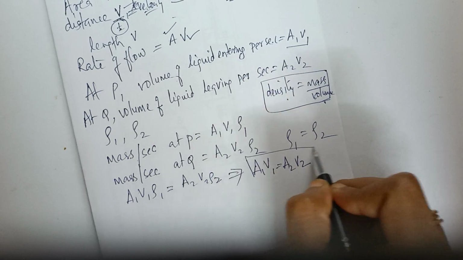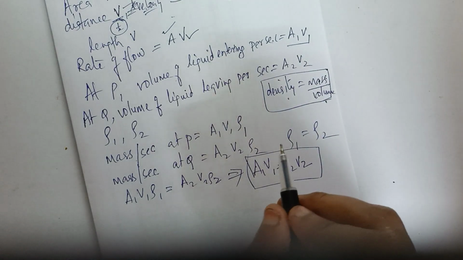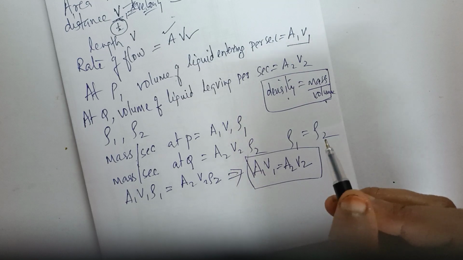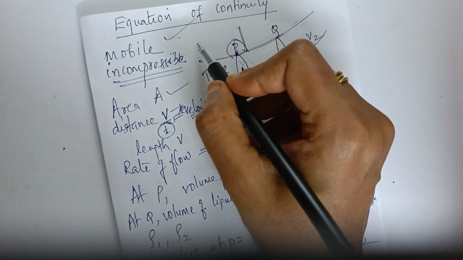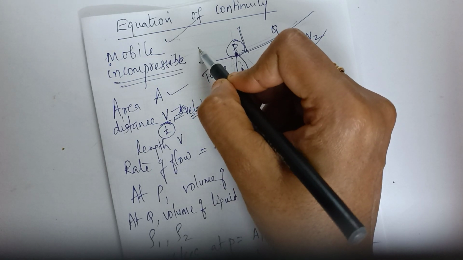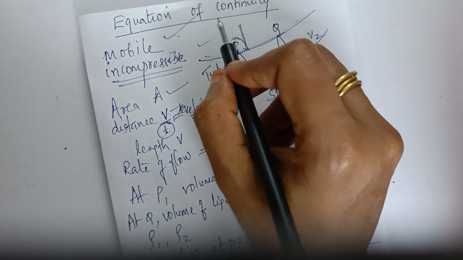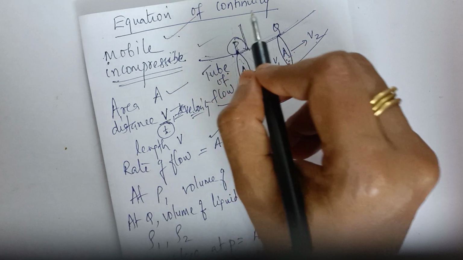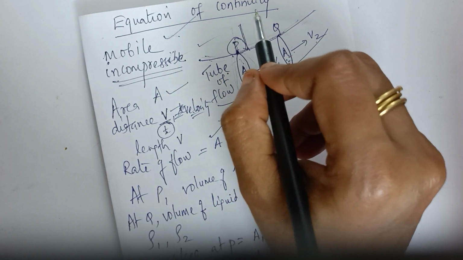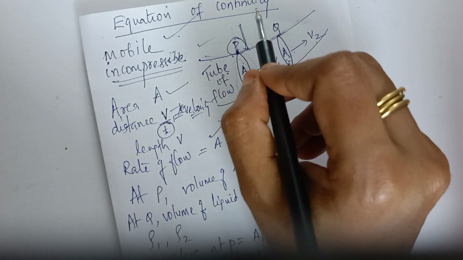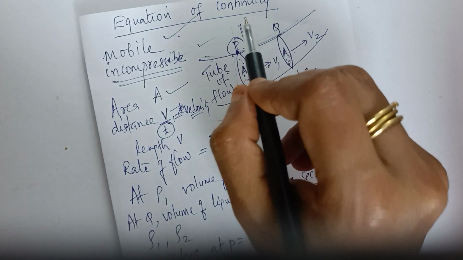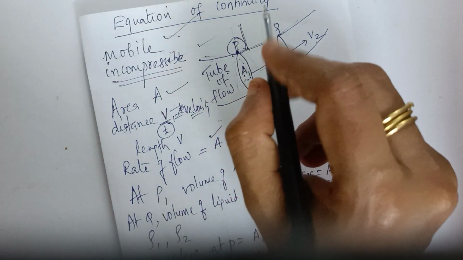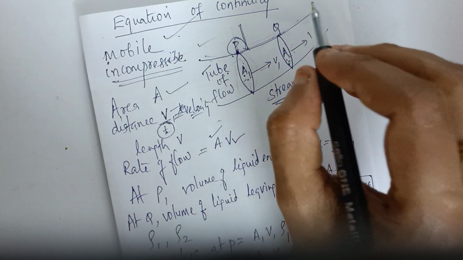And this equation is known as the equation of continuity for the steady flow of a perfectly mobile and incompressible liquid. That means that where the cross section of the tube is small, the velocity is greater, and vice versa. And this is why we say water at a place, when it is deep, appears to be still.